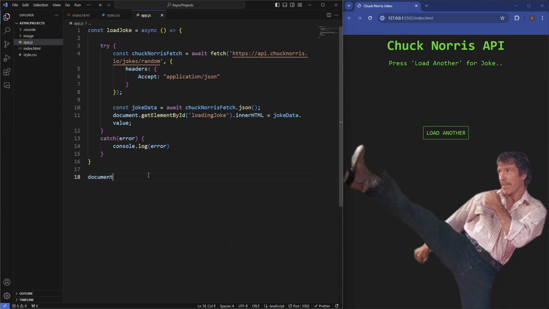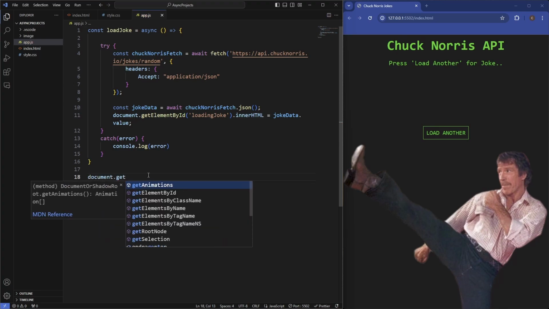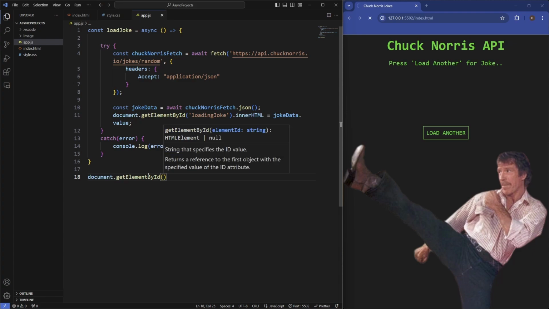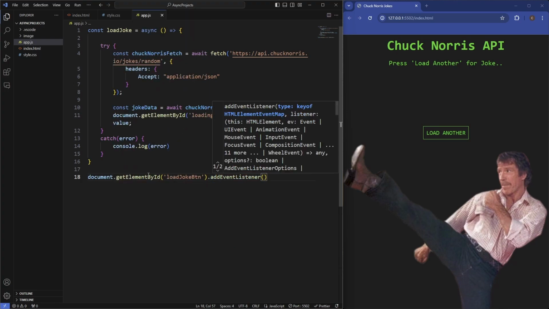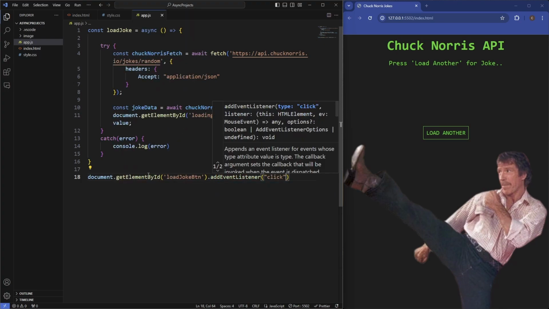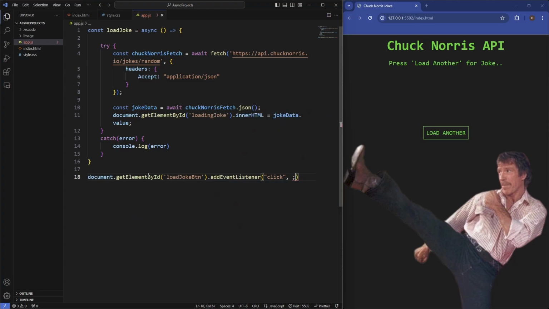So say document.getElementById. We want to grab the loadJokeBtn and add an event listener on this. It's going to be a click event, and we're going to target the loadJoke function.